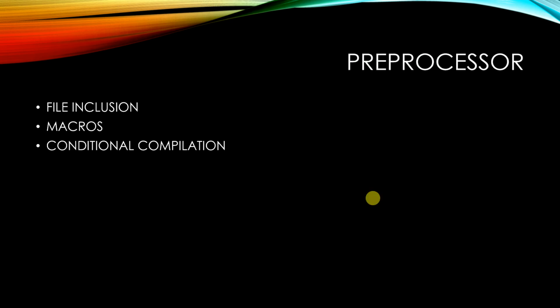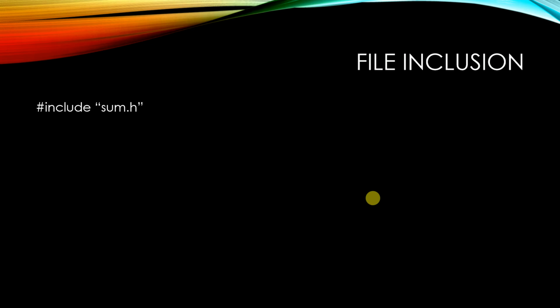Now let's see the types. There are file inclusion, macros, and conditional compilation, 3 types of preprocessors. File inclusion means you can include a file inside the C program, like #include sum.h. Suppose you created a file called sum somewhere else and you want to include it in your present program. You include it using this file inclusion preprocessor, that is #include sum.h.